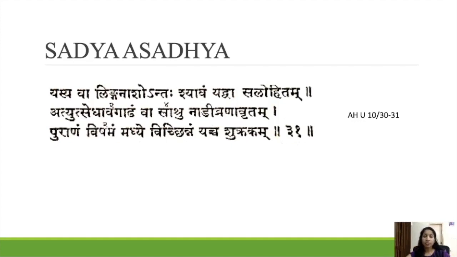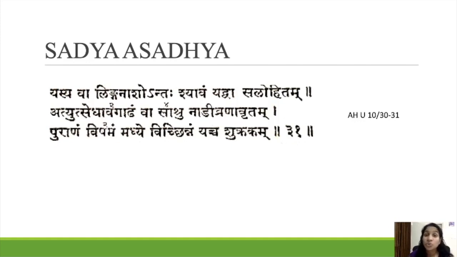Atyutseda avakada, highly elevated or depressed, or along with watering, nadi vrana. Puranam, chronic; vishamam, irregular; madhye vichinnam, a cut is there in the middle itself. That Shukra is asadhya. So this is the Asadhya Lakshana of Shukra.